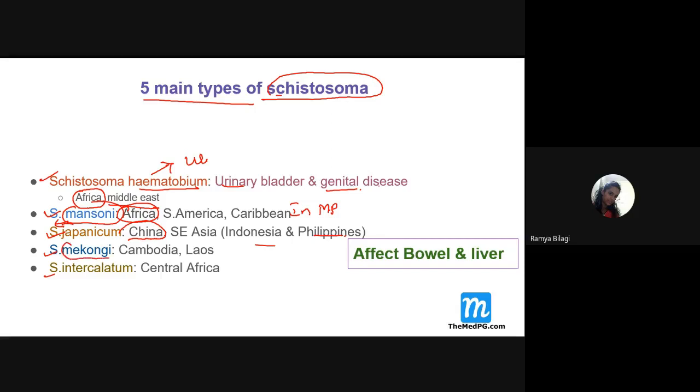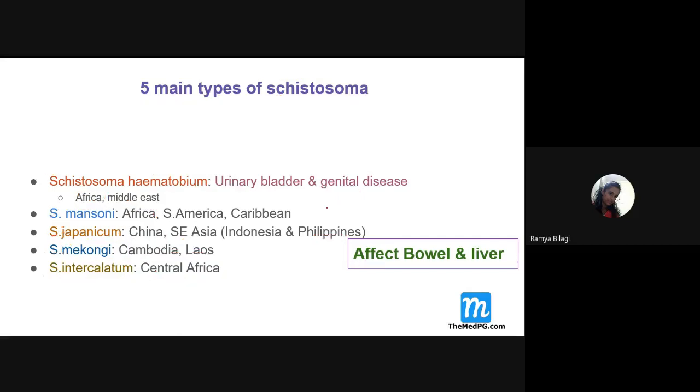Schistosoma mekongi is commonly seen in Cambodia and Laos, and Schistosoma intercalatum is commonly seen in Central Africa. Very important, these are the four variants of Schistosoma that affect the bowel and the liver.